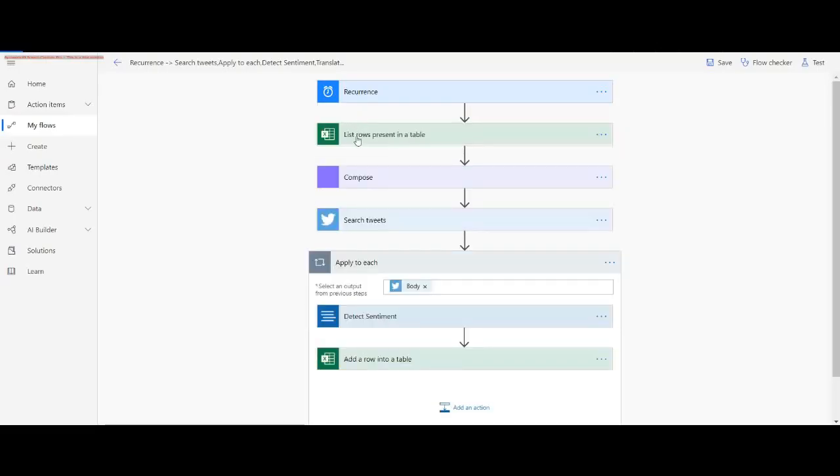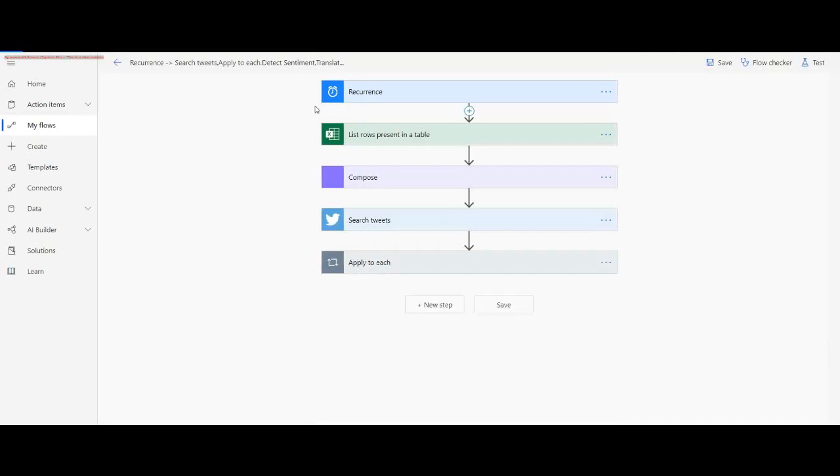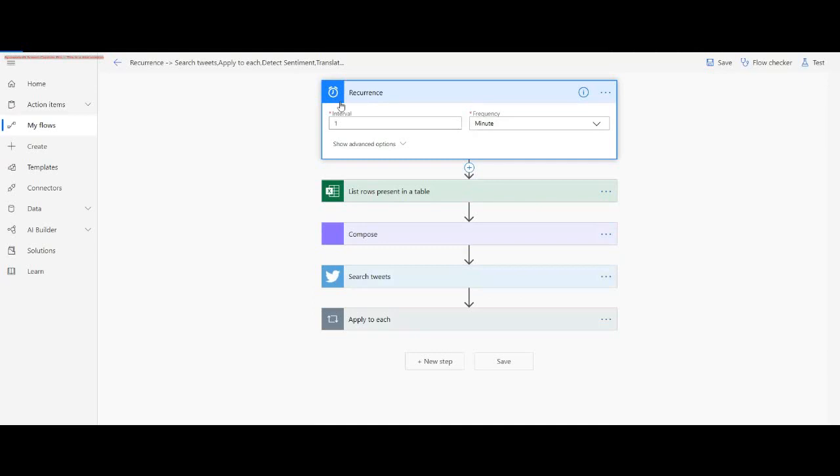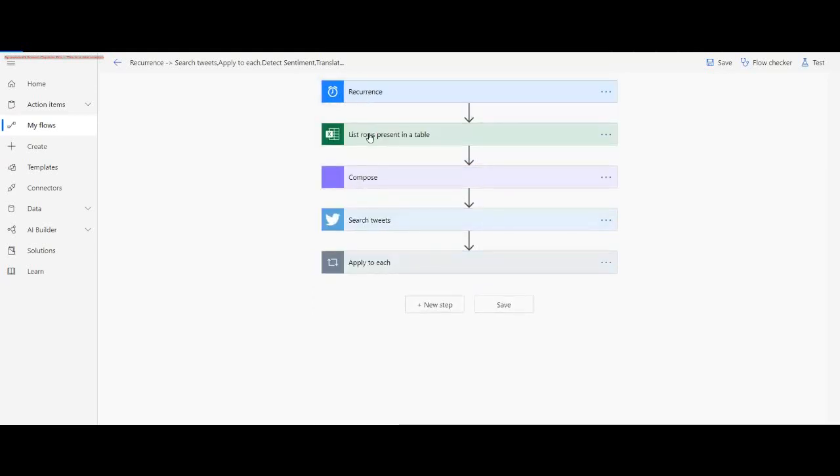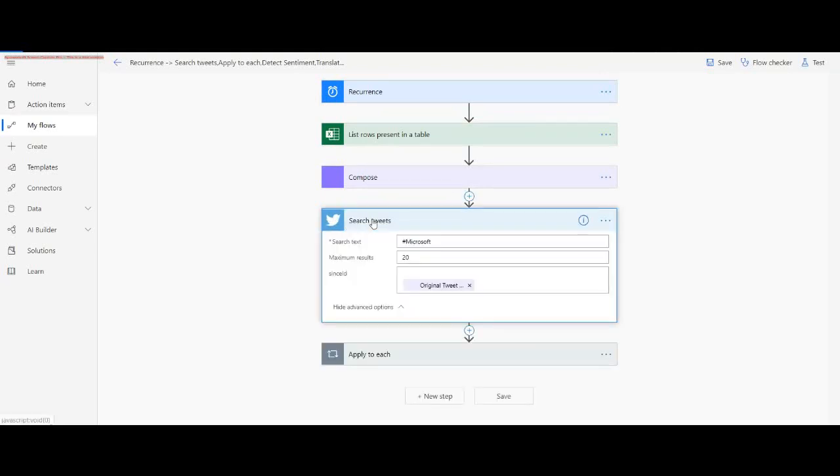This is my workflow. First, I have the recurrence control, with a frequency of 1 minute. Then I'm fetching records from my Excel, because the Twitter action here requires one parameter, since ID.